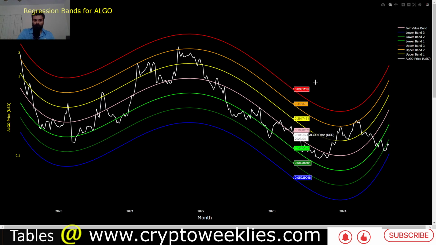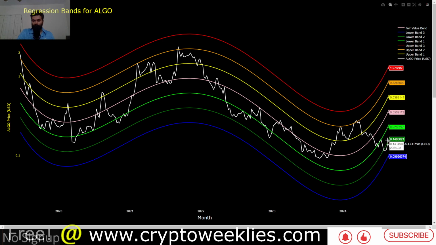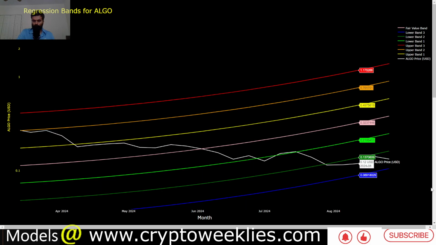But again, you can see that even in the last bull market, when the price was slightly above the 2 standard deviation ceiling, at that point the 2 standard deviation ceiling was at around $2.20. So these regression based valuations for Algorand have an upswing. The key level to watch for Algo is definitely the 14 cents level right now, which would be the 2 standard deviation bottom.